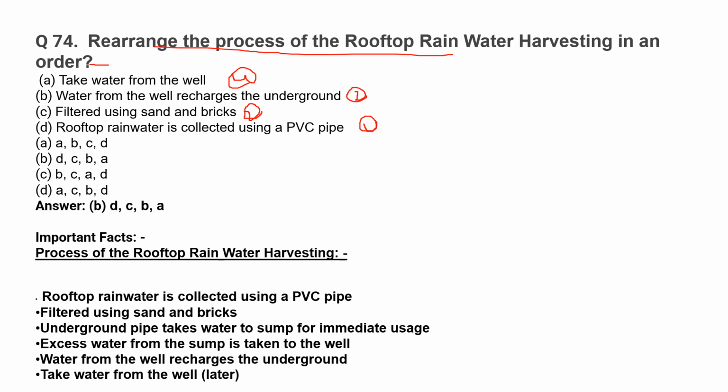First, rooftop rainwater is collected using a PVC pipe, filtered using sand and bricks. Underground pipe takes water to sump for immediate uses. Excess water from the sump is taken to the well. Water from the well recharges the underground. Take water from the well.